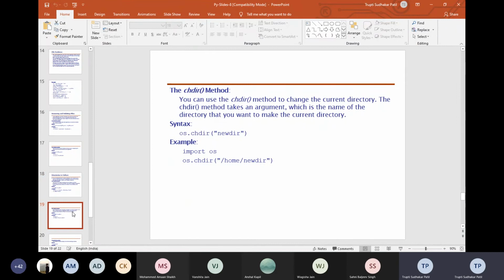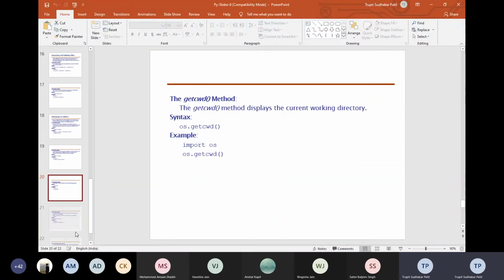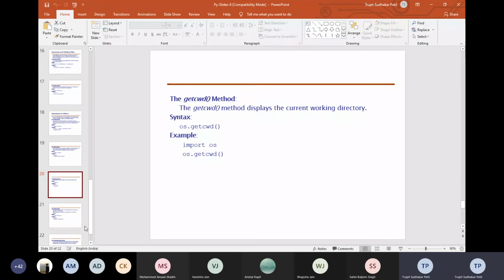This folder gets created. What you are asking is what is change directory. If I want to go from the home directory to a new directory, meaning from one folder to another folder where my program and my files are kept, I want to access that path with the help of chdir. Because when the data set is in one folder and we are running the program in another folder, we have to set the path, so that will be the change directory.